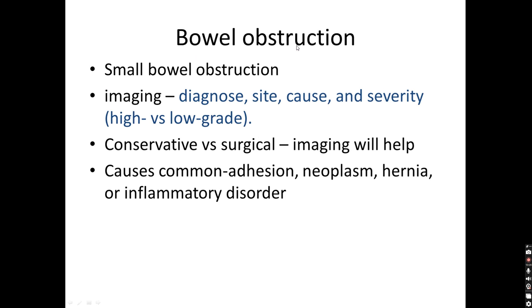Bowel obstruction, small versus large bowel. Small bowel obstruction: common causes are adhesions, neoplasm, hernias like inguinal and internal, and rarely inflammatory disorders like Crohn's disease. Small bowel obstruction can be diagnosed on radiograph, but CT will be required to tell the site of the obstruction, the cause of the obstruction, and the severity of the obstruction.